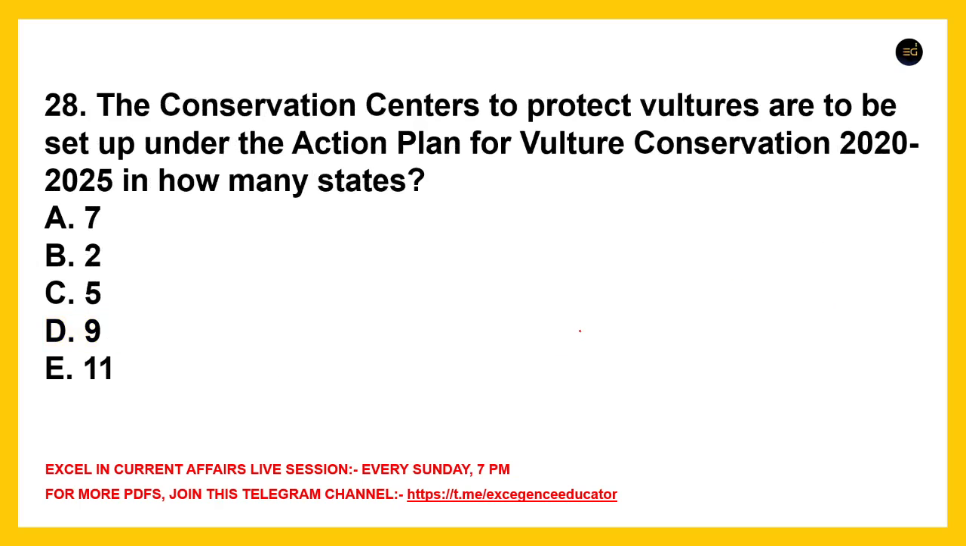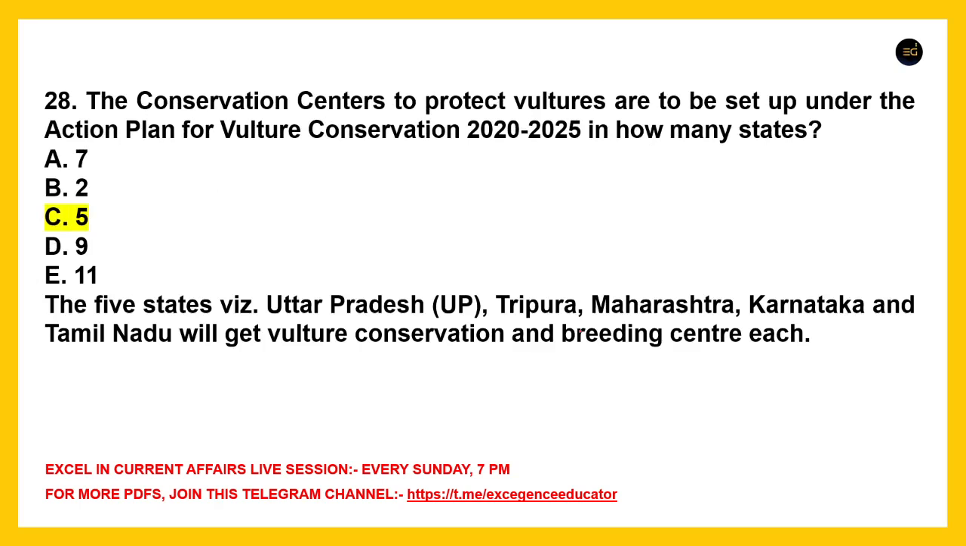Next, the conservation centers to protect vultures are to be set up under the action plan for vulture conservation 2020 to 25 in how many states? You have to mention the number of states. It is 5 states. What are the 5 states? The 5 states, namely UP, Tripura, Maharashtra, Karnataka, Tamil Nadu, will get a vulture conservation and breeding center each.